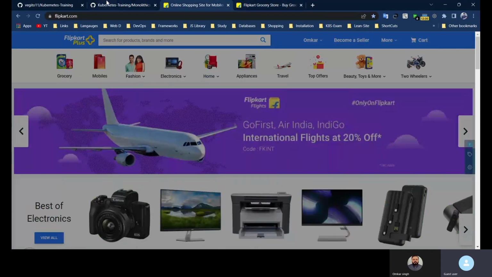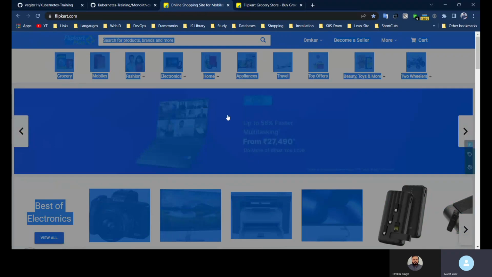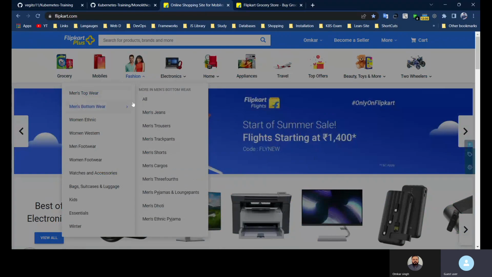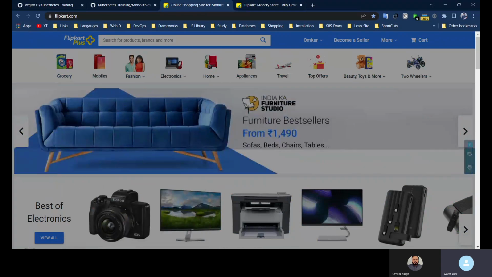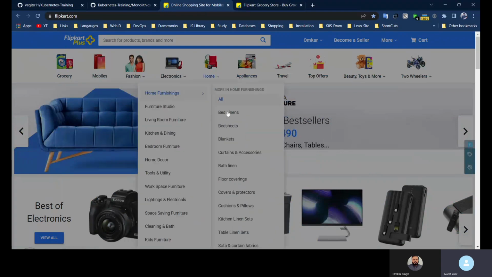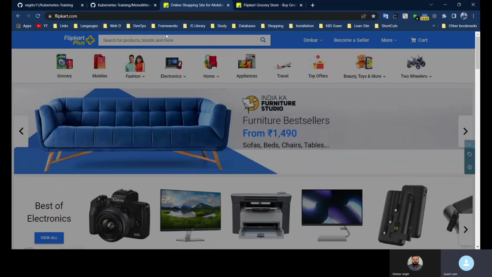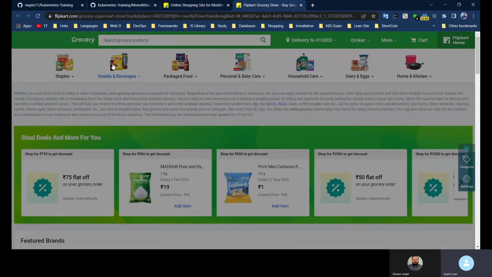It means this front page is independent of the grocery part. It doesn't care whether that is working or not. It's only showing this basic page, what it has to show. It doesn't know whether this part or that part is working. Its only responsibility is to render this page. Suppose there is some issue, like you want to buy some package and you click here.